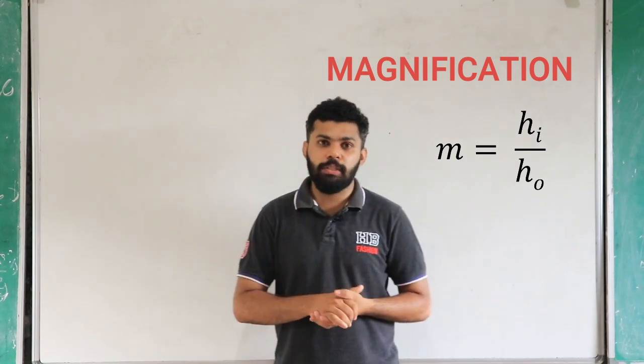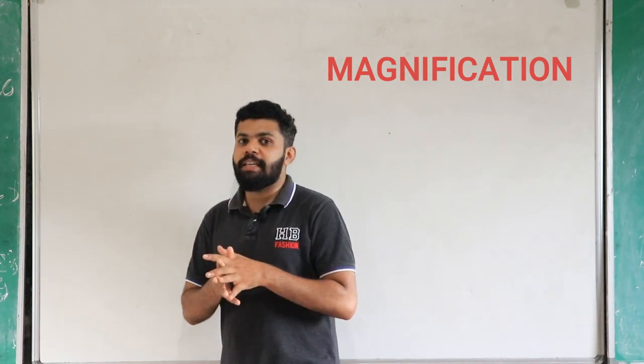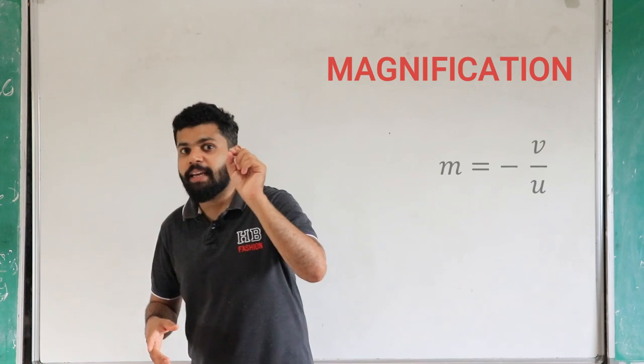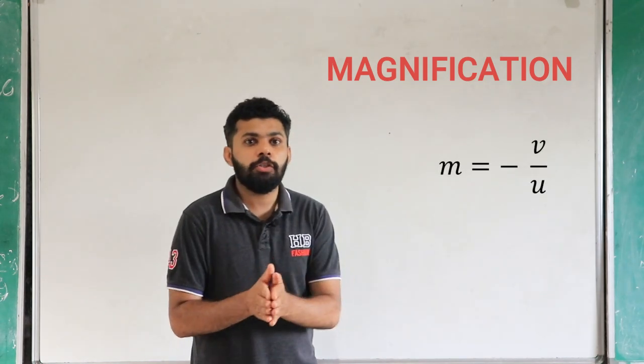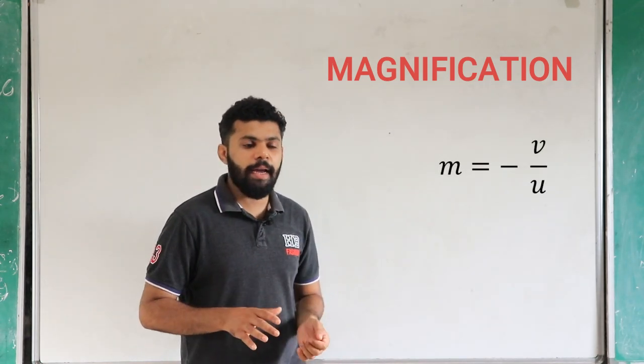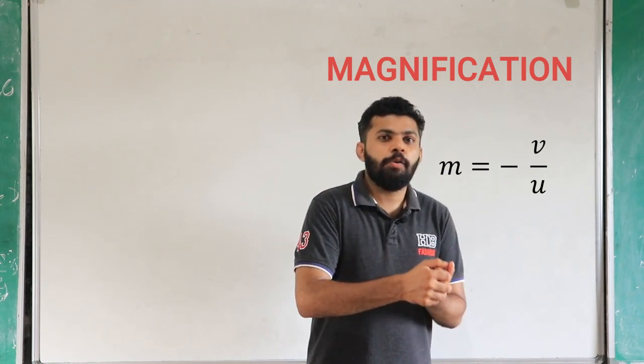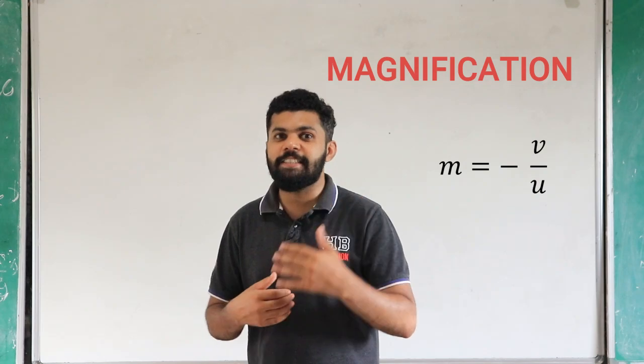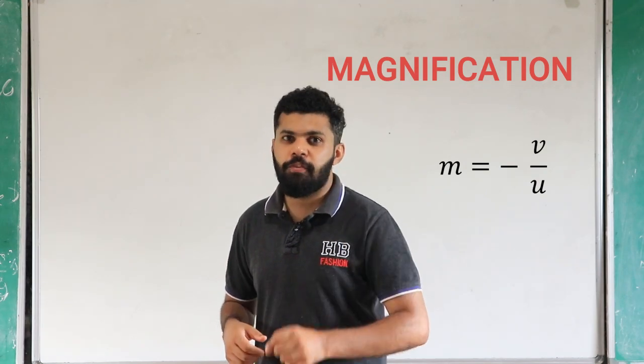Then we have one more equation: minus v by u. We know that v is the distance from the pole to the image and u is the distance from the pole to the object. If you divide these two distances, again we are getting the magnification.